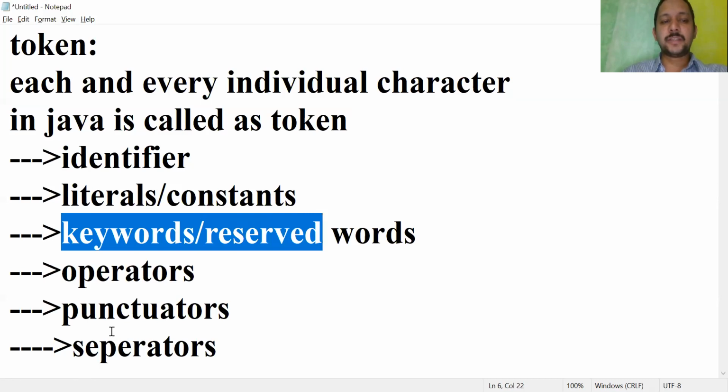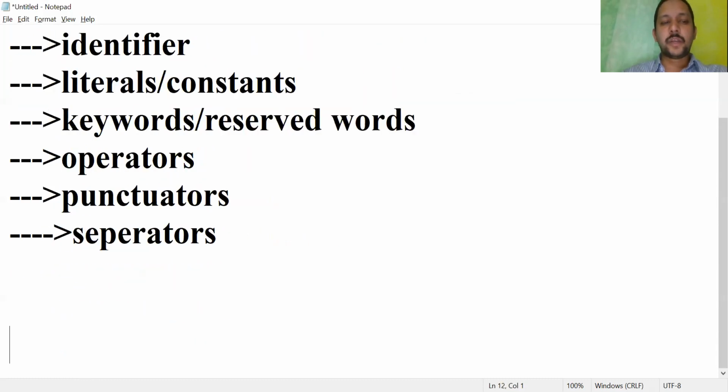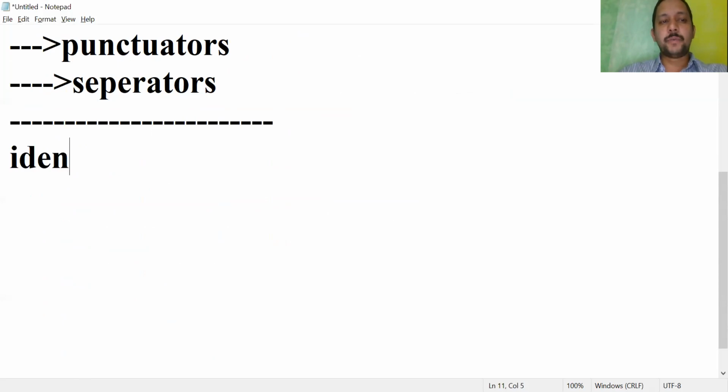These are the special symbols in Java programming. First I will explain in this class what an identifier is and what the rules are to declare an identifier in Java programming.